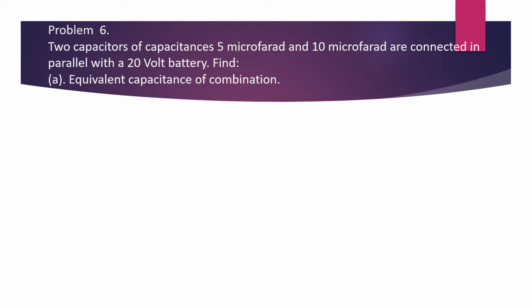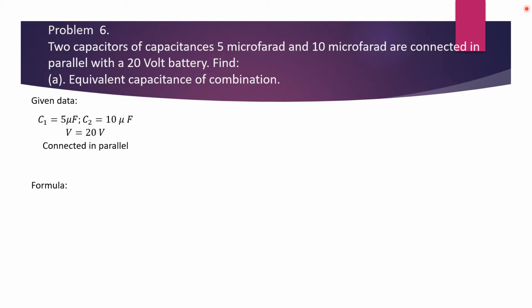Problem 6. Two capacitors of 5 microfarad and 10 microfarad are connected in parallel with a 20 volt battery. Find A, equivalent capacitance of the combination. So the given data is C1 is equal to 5 microfarad, C2 is equal to 10 microfarad, V is equal to 20 volt, connected in parallel.